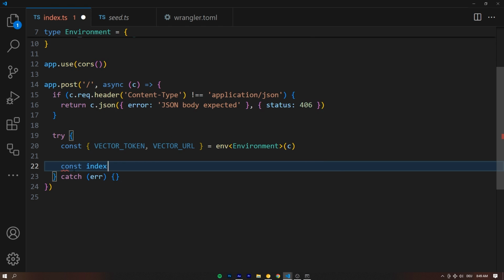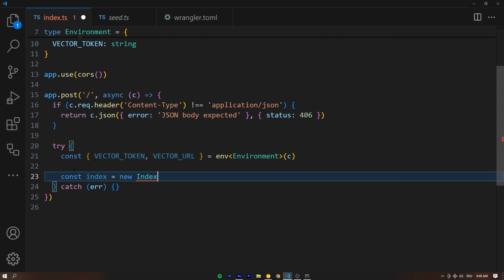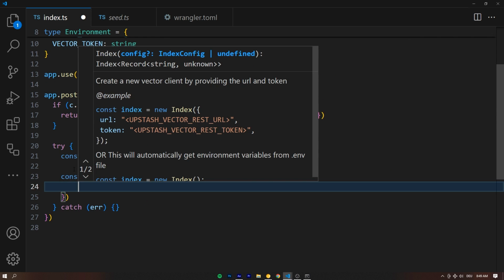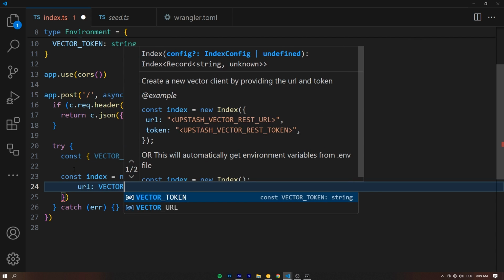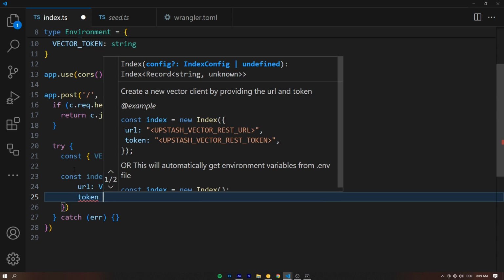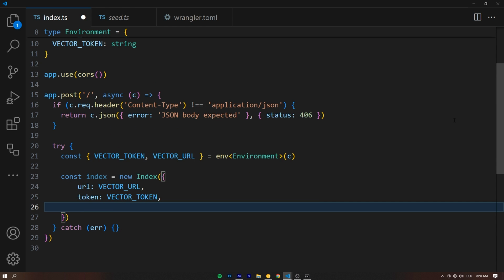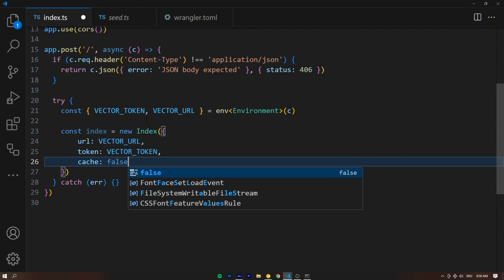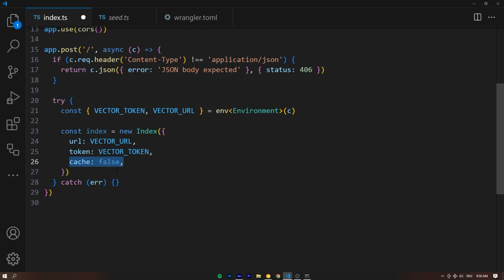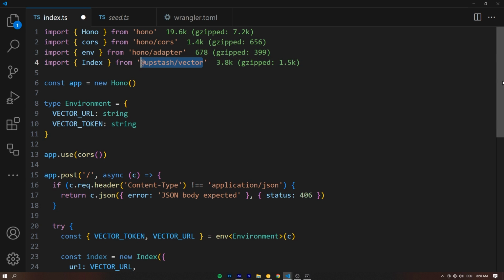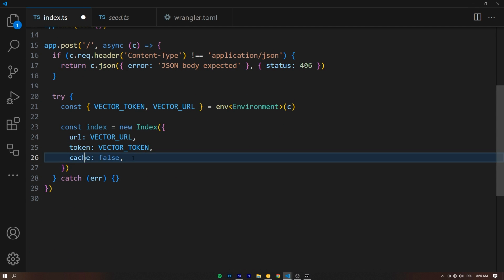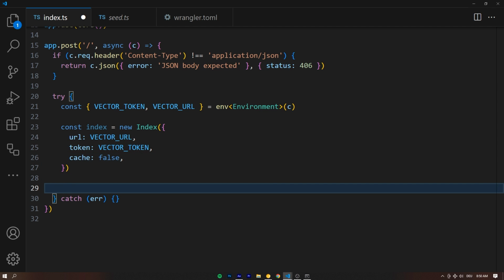Perfect, which now means we can connect to our vector database inside of our API. Let's say const index, and that's going to be a new index we get from Upstash vector. And inside of here, this takes three things. First off, the URL, and that's going to be our vector_URL. Secondly, the token, that's going to be the vector_token. And last thing, and this is only important because we deploy to Cloudflare, that's going to be the cache of false. Cloudflare doesn't support the cache header. That's actually a fix I implemented myself into this Upstash vector library because it doesn't work on Cloudflare if we use the default cache. So we gotta disable it. Okay, now we connect to our vector database. Beautiful. Now we have all the resources we need to answer the user request.